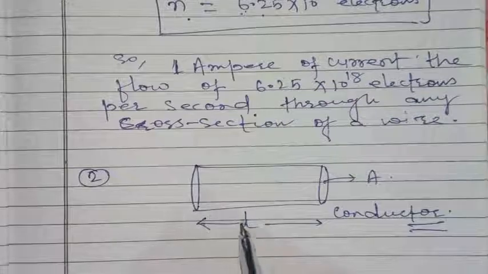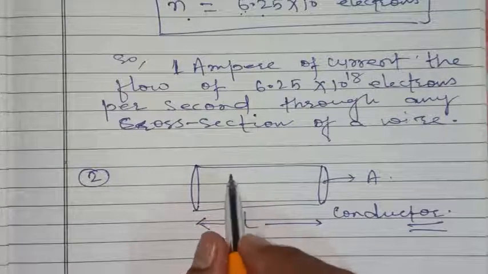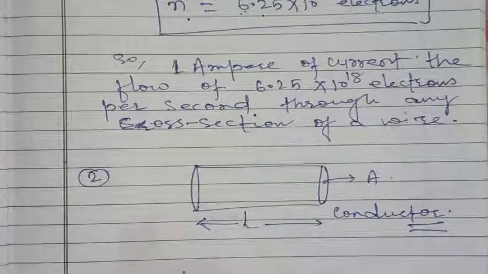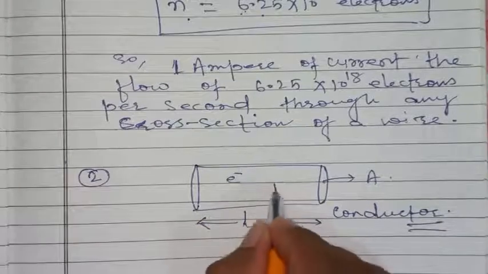Inside the conductor there are electrons as well as protons. These are electrons and suppose this is a proton.